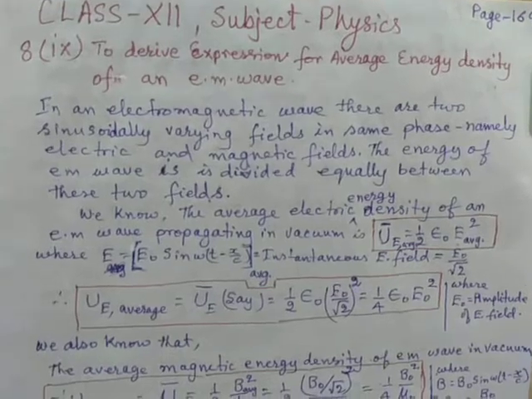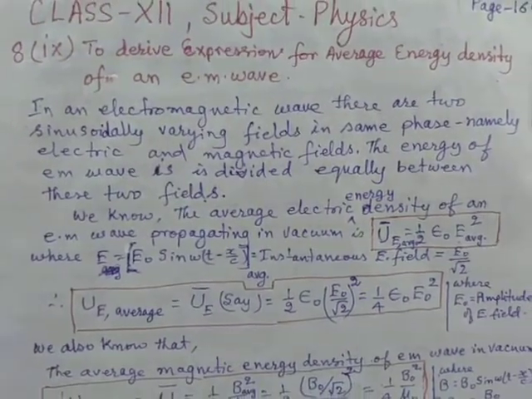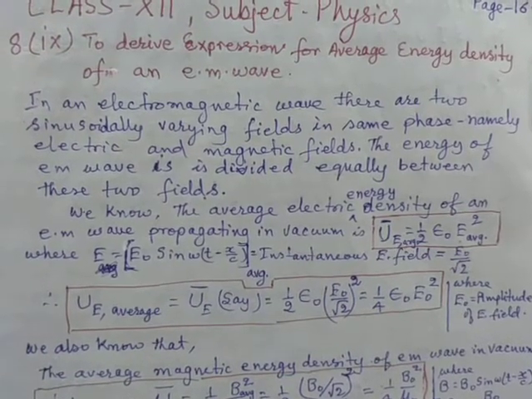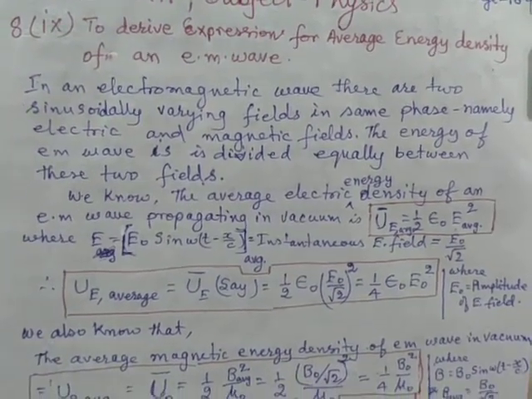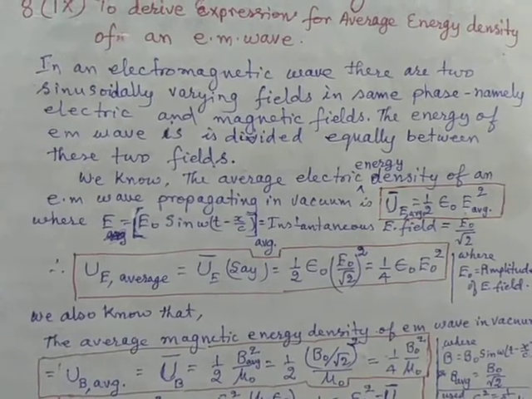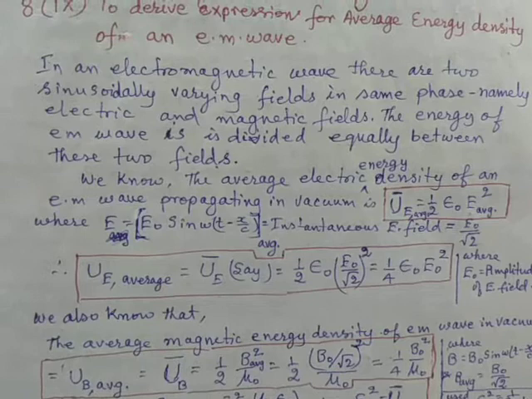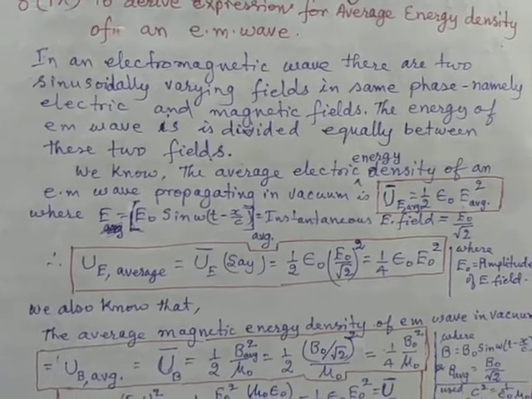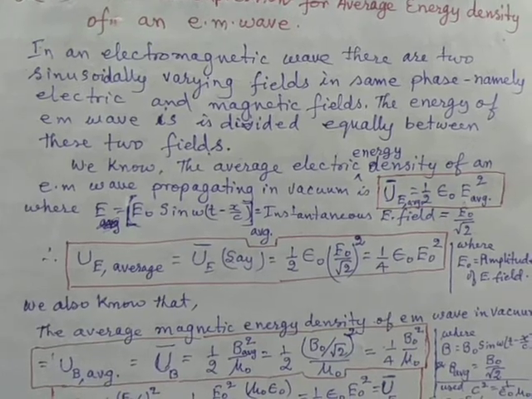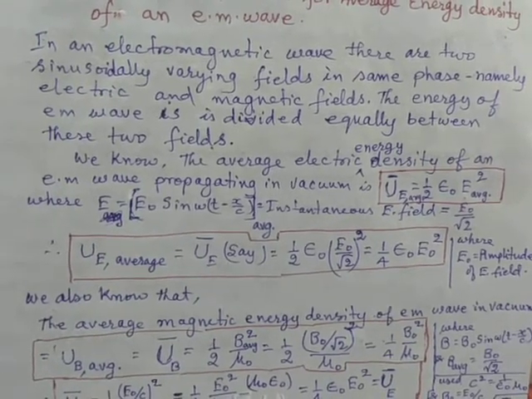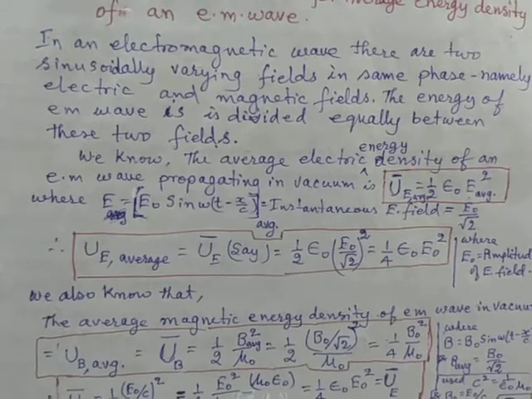Class 12. Today we are going to derive an expression for the average energy density of an electromagnetic wave. For that, we already know that electromagnetic waves are sinusoidally varying electric field and magnetic field in the same phase, and they move along a direction perpendicular to these fields.